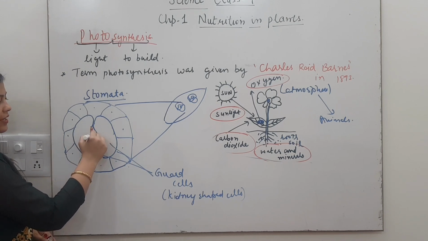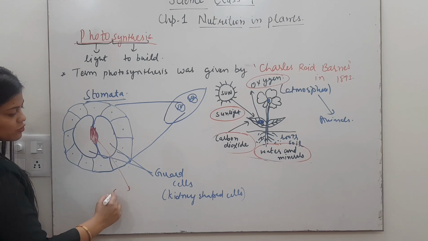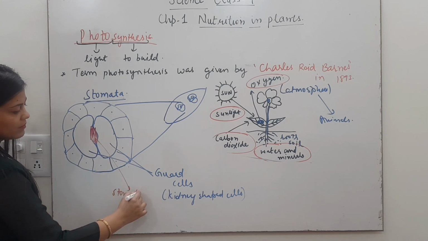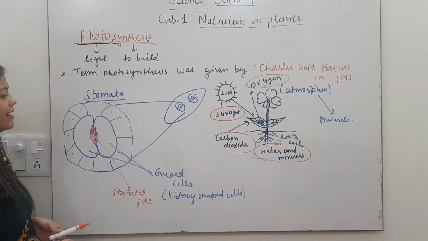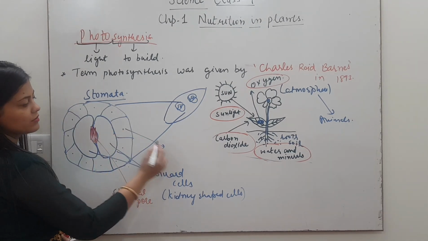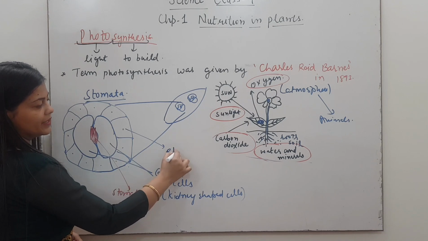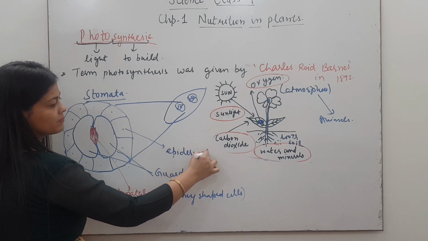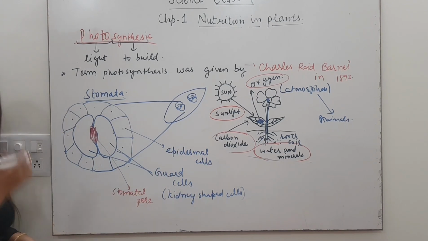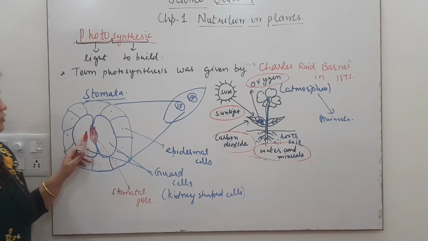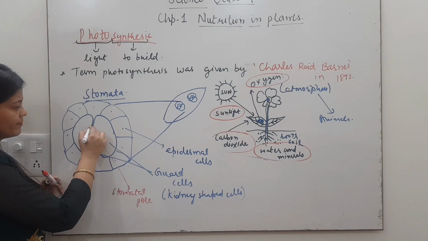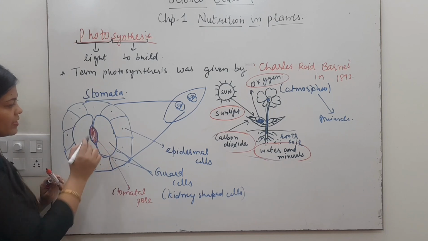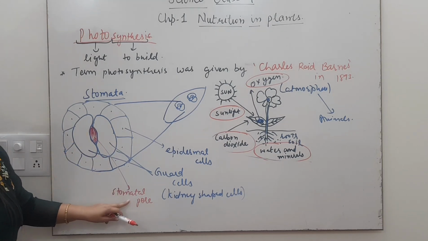So in this portion here you can see the red one. This is called the stomatal pore, and the cells which are present around the guard cells are called epidermal cells. Okay, so is it clear the guard cells, and these pores are called stomatal pores.